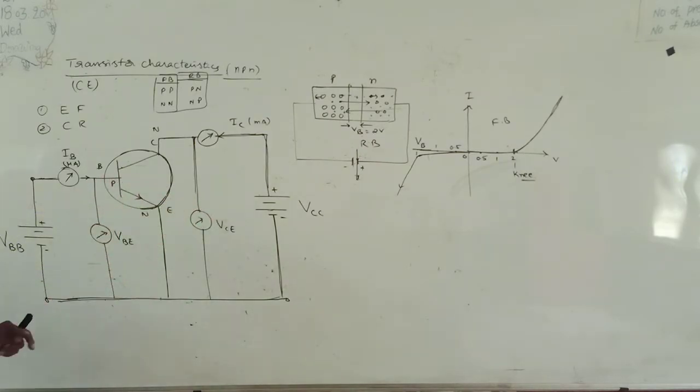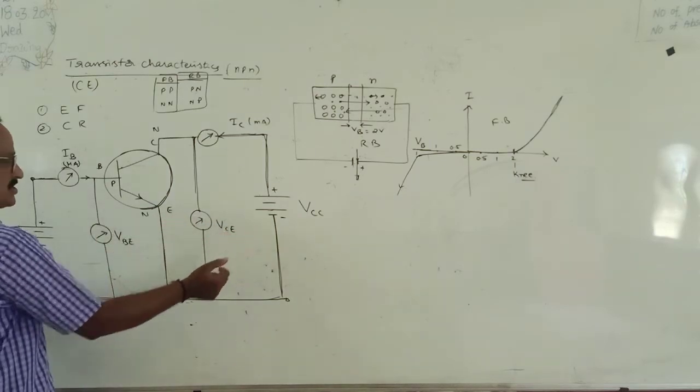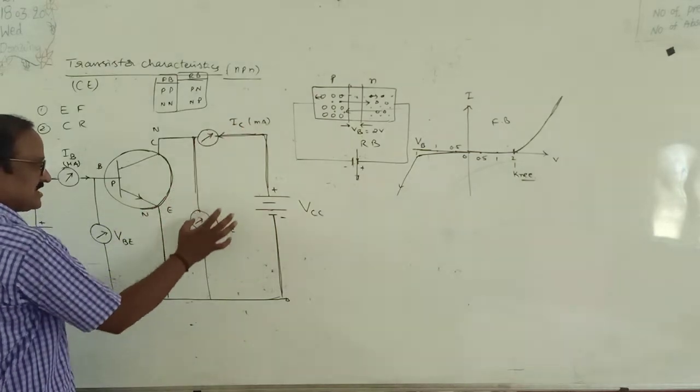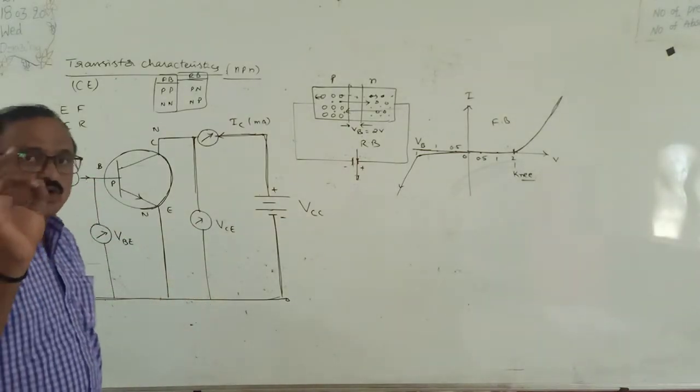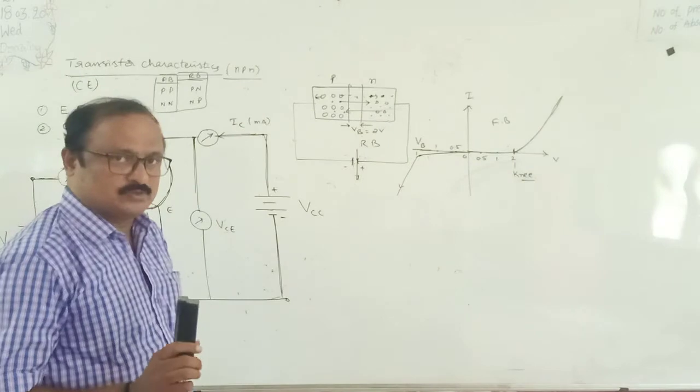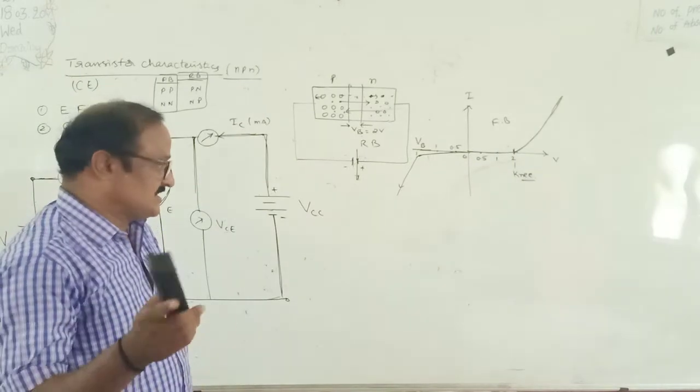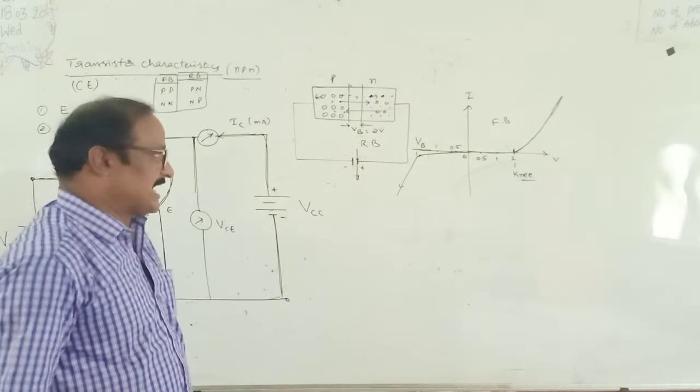Input means in the input region how the current IB changes with respect to VB. In the output region also, how the current IC changes with respect to VC. That's why we draw two graphs, one corresponding to input characteristics, the second one corresponding to output characteristics.